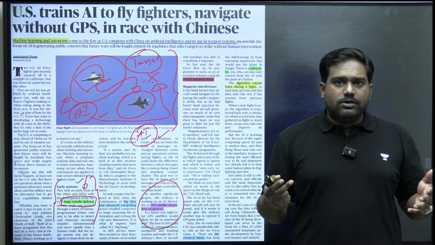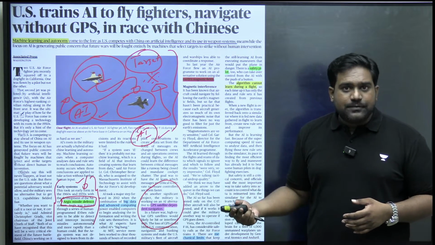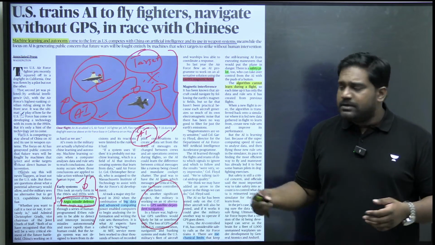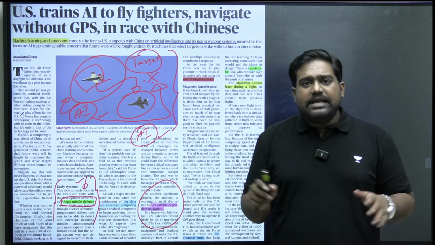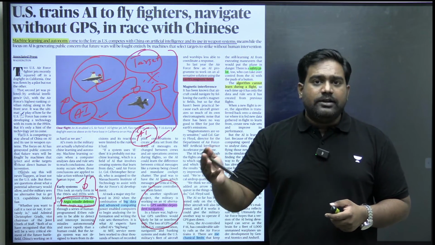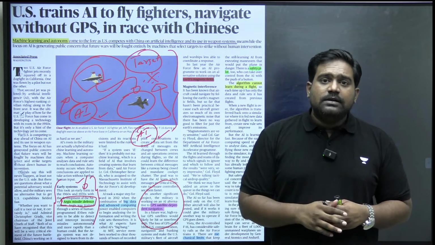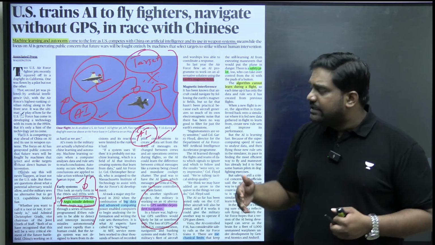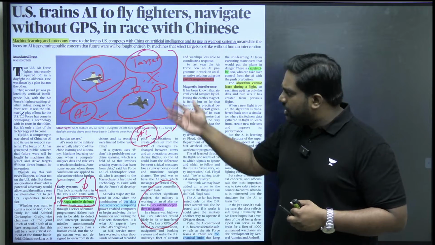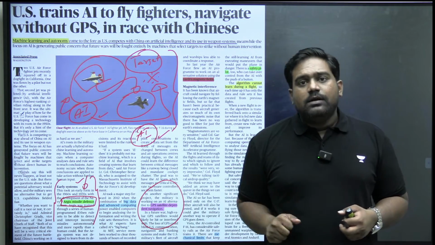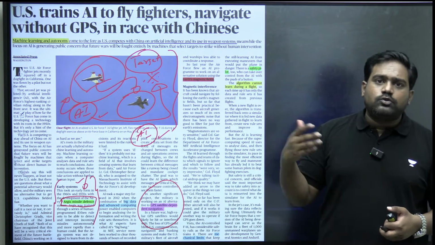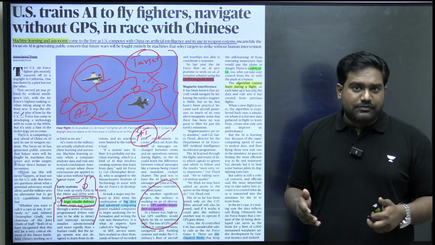Now, today, you all know that space has been militarized. In any conflict environment, most likely these satellites will be knocked out. Let's say, hypothetically, imagine a conflict between China and US, or Russia and US. They both have space military capabilities. Be it China or Russia, they will knock out some of the American satellites, either through a direct hit, or through a cyber attack, or through some kind of electromagnetic interference.